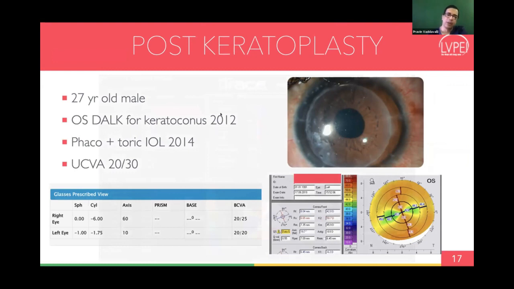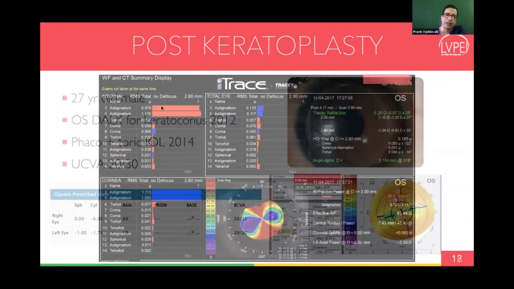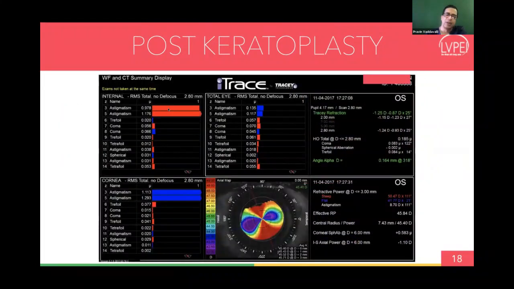What is important in these kinds of cases is the fact that the internal astigmatism, which is because of the back of the cornea, will actually be very high and will sometimes try to balance the external corneal astigmatism. So you should be careful about what the topographic astigmatism is and what the refractive astigmatism is, because sometimes the refractive astigmatism might be quite low.